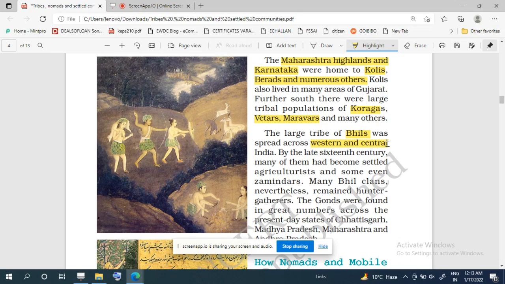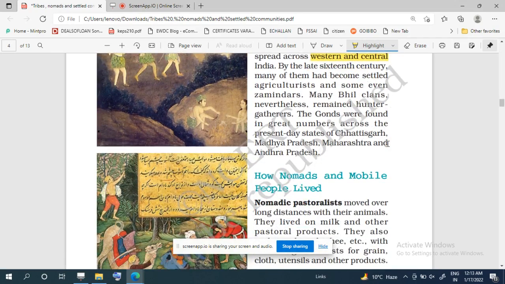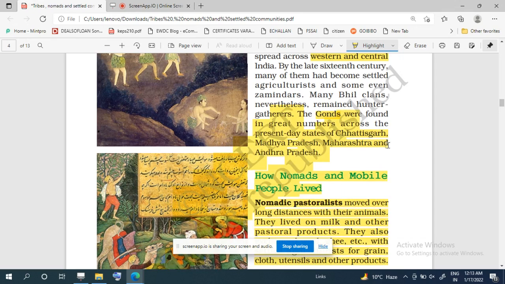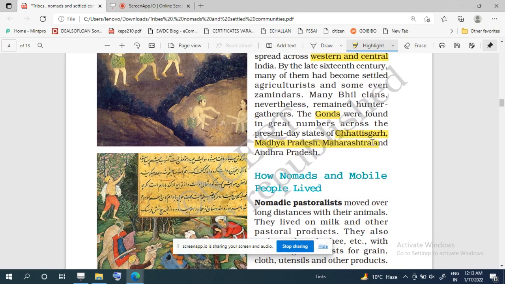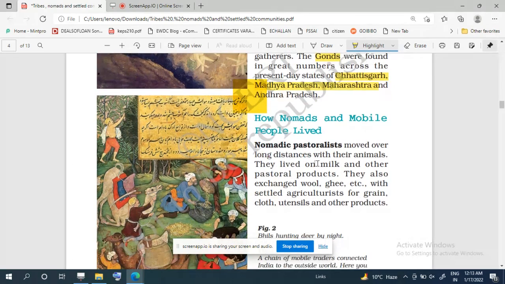Likewise, the Gonds were also a very important tribe of central India, and they were found in great numbers across present-day Chhattisgarh, Madhya Pradesh, Maharashtra, and Andhra Pradesh. So this is the important distribution of tribal population.